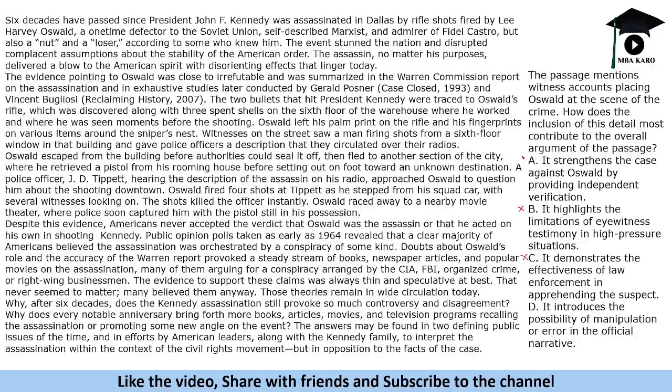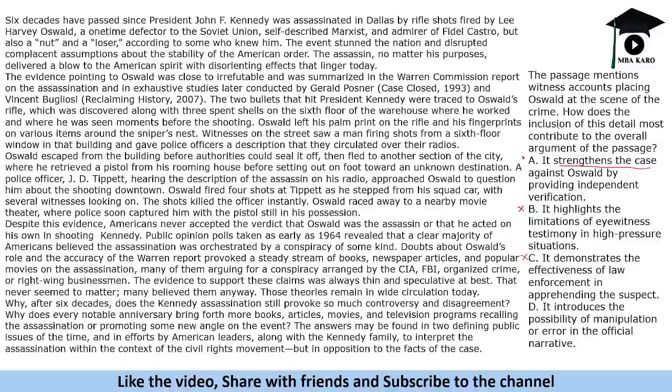Now, if you read the question, you would say that the author mentions placing Oswald at the scene of the crime. So what does it suggest? Usually it would strengthen the case, right? If you talk about the person being present at the scene of the crime, this is basically strengthening the case. Now this is a difficult question. If you evaluate this question objectively, read the complete question.